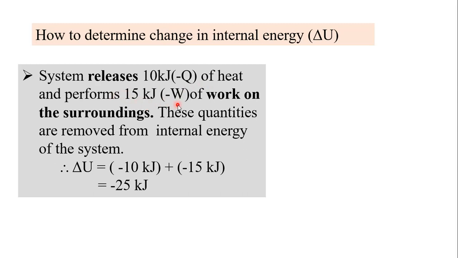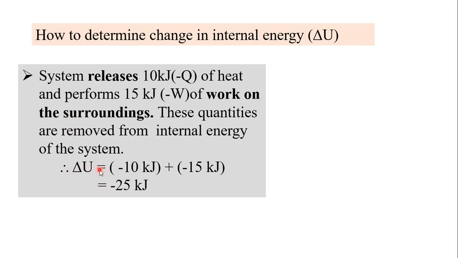If the system does work on the surrounding, then W is negative. So these quantities are removed from the internal energy. W is negative, Q is also negative. So these quantities are removed from the internal energy of the system.